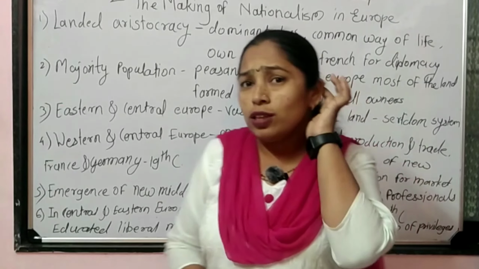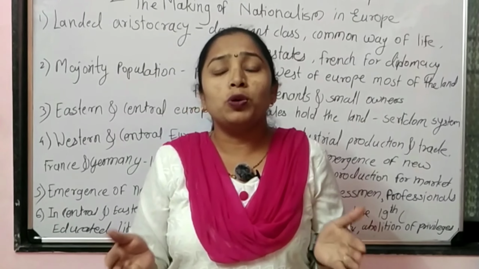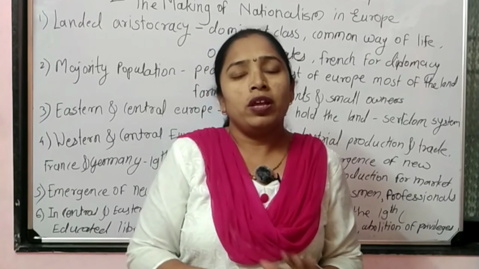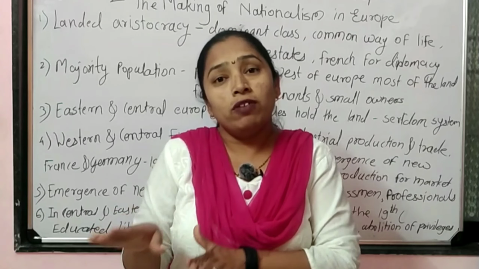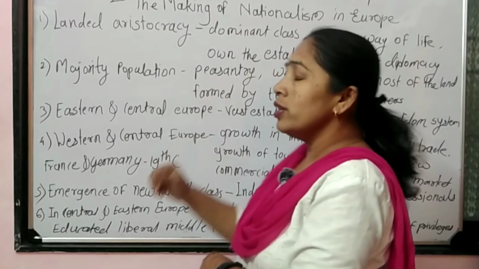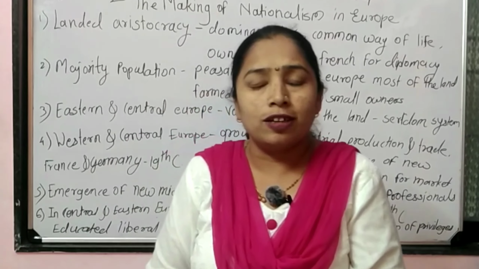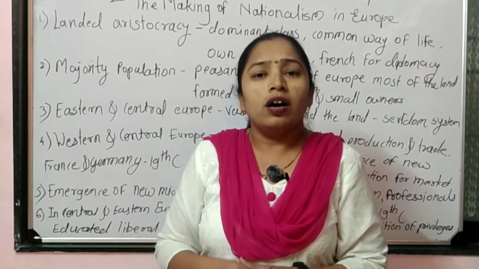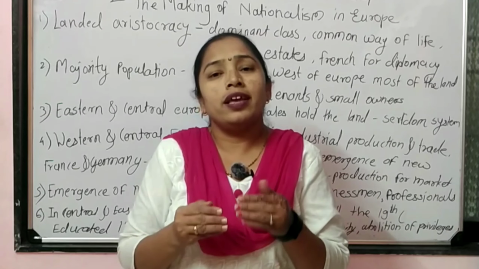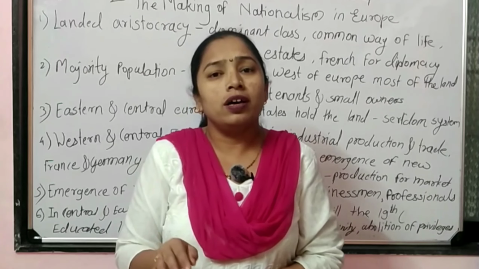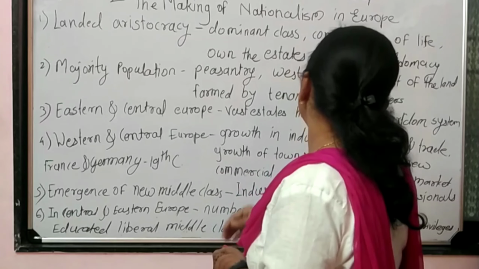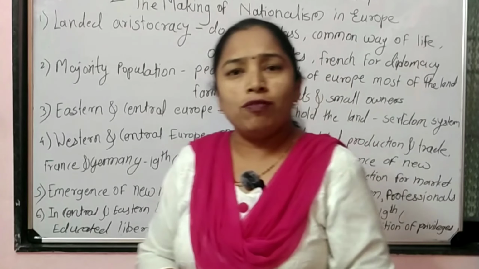Second, they had a common way of life, meaning throughout Europe the aristocratic group lived alike. Though they were ruling in different parts of Europe, their living style was the same. Their way of living was common among the aristocratic groups. They owned estates in the cities and on the outskirts of the cities, having the largest lands, and usually their lands were given to tenants on tenure. So they had the largest estates, were the dominant class, and usually spoke the French language for diplomacy.